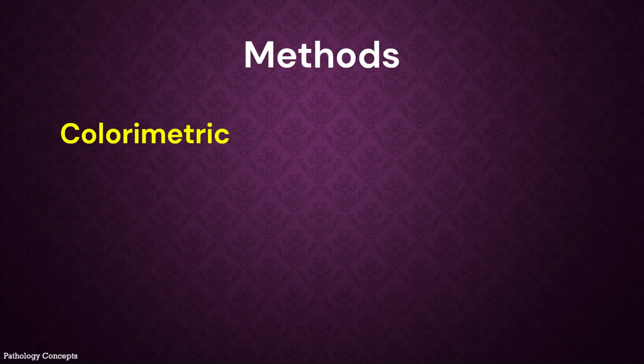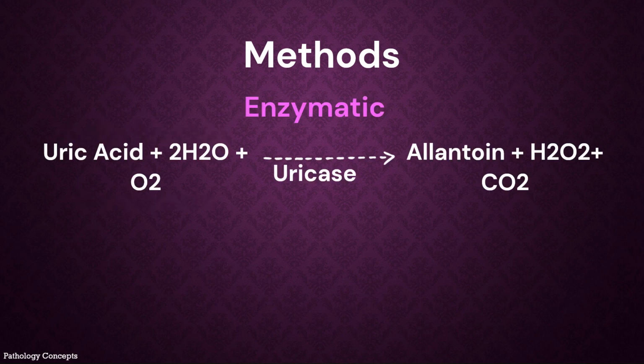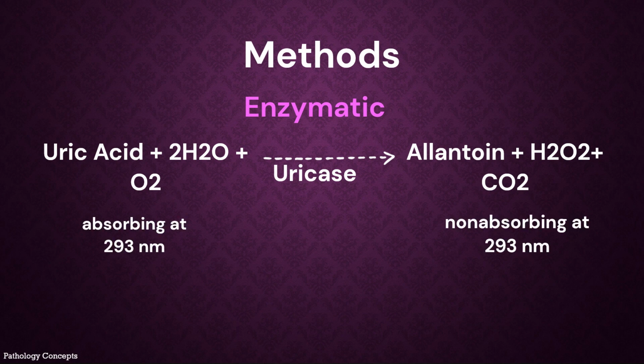Colorimetric determinations are generally considered an overestimation of true uric acid levels, and the normal range is usually 1 mg per dl higher than the more specific enzymatic techniques. Second is enzymatic determination. It results from specific oxidation of uric acid by uricase, which converts its substrate to allantoin. The differential absorption of these substances at 293 nanometers allows the quantification of uric acid.